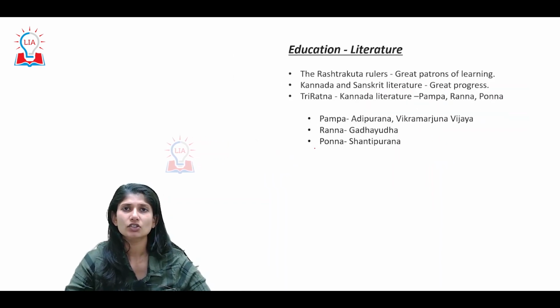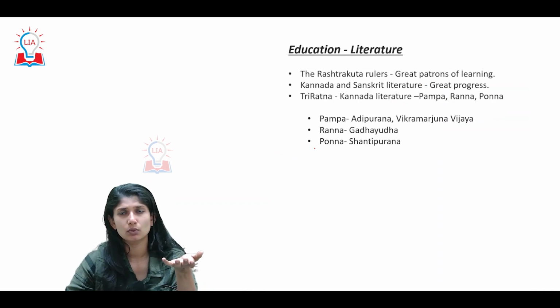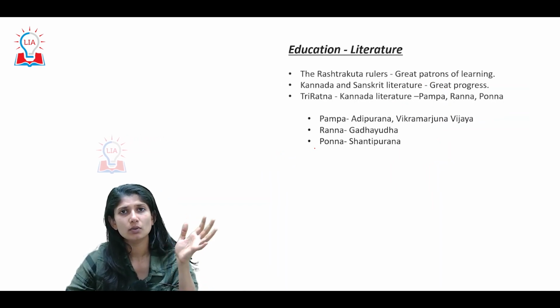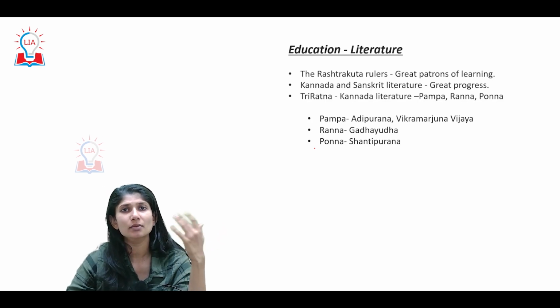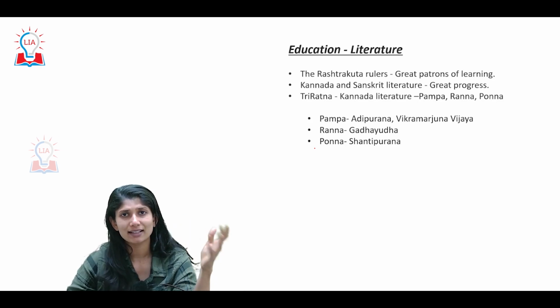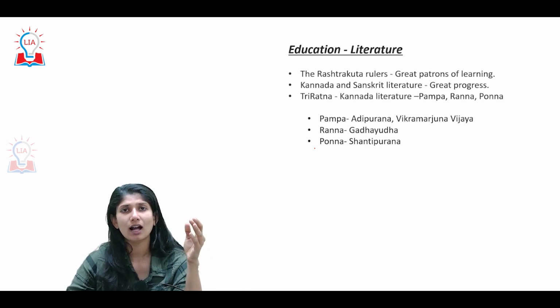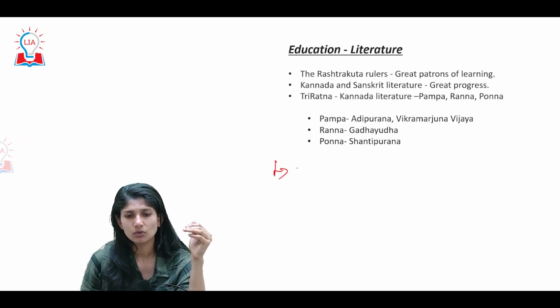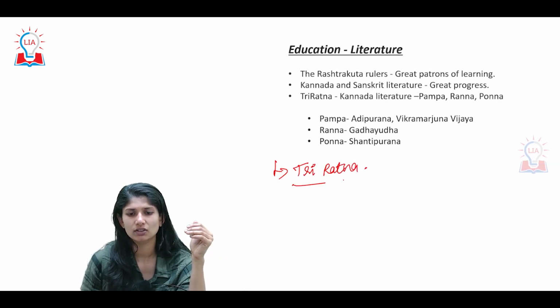Next. The Rashtrakuta kings, especially the pinnacle was reached during Amoghavarsha I. Amoghavarsha I was a great learned scholar himself who patronized literature and literary activities, and the Rashtrakutas are very much known with respect to their three Ratnas, or three jewels.